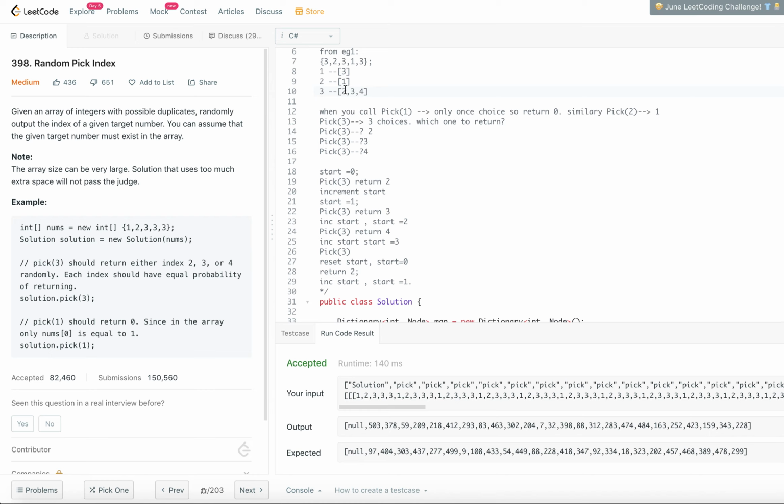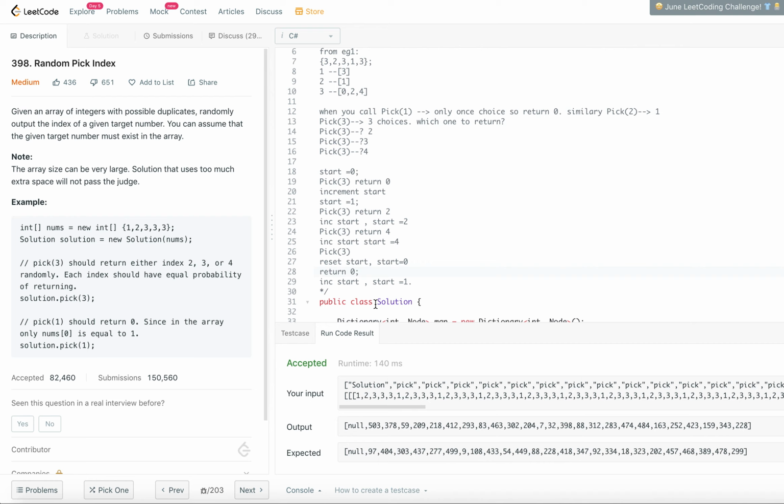So this will be 0 and 2, 4, right? So now when we are supposed to return, in this case start is equal to 0, that means we will return 0 here, and we will return 2 here and we will return 4 here, right? So likewise, and then we come back here, we will return 0 likewise, right?